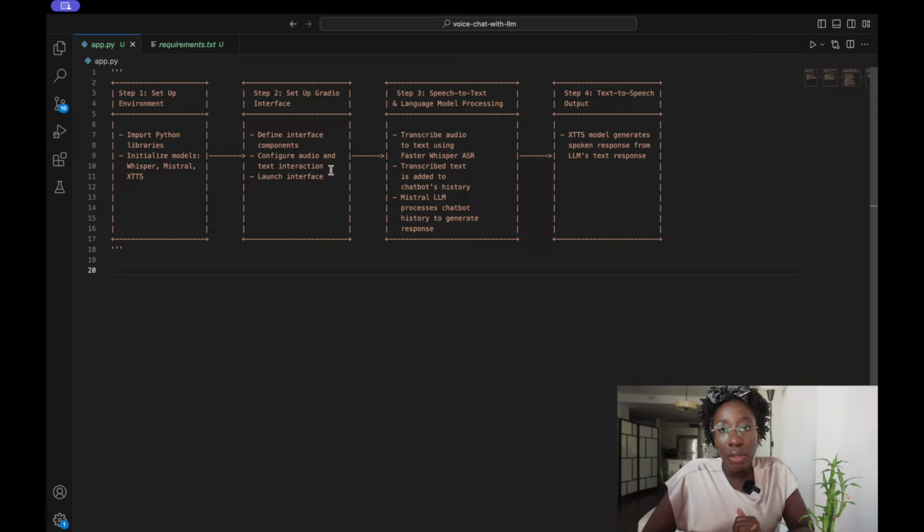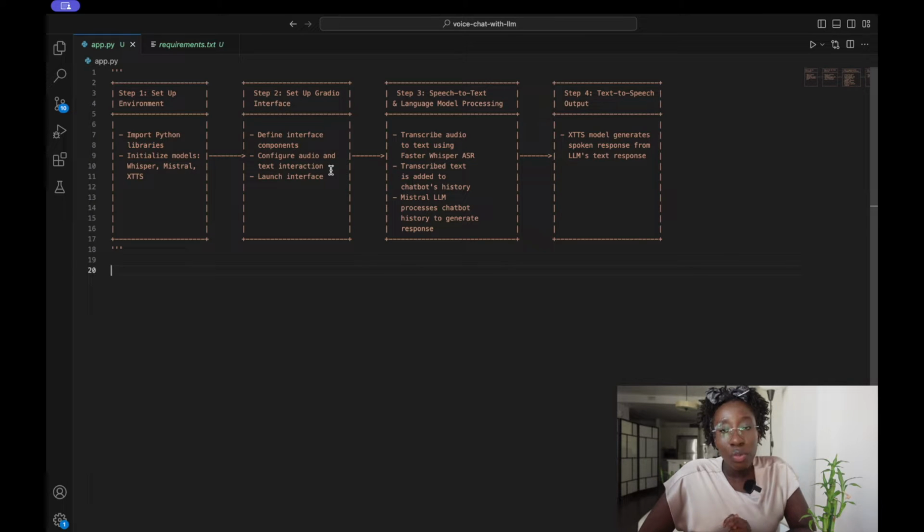So the Whisper model is basically a speech recognition model, and this was developed by OpenAI, and it's able to recognize speech in multiple languages. We'll also be using the Mistral LLM, which was developed by Mistral AI. It's a large language model that was fine-tuned on open source conversational datasets.